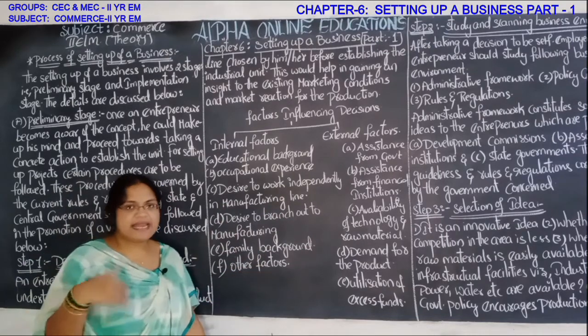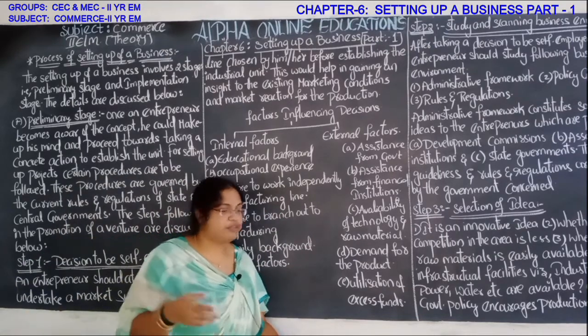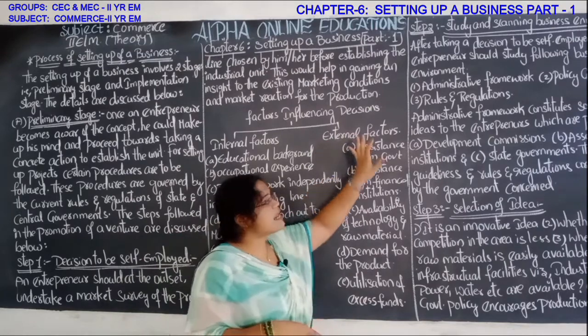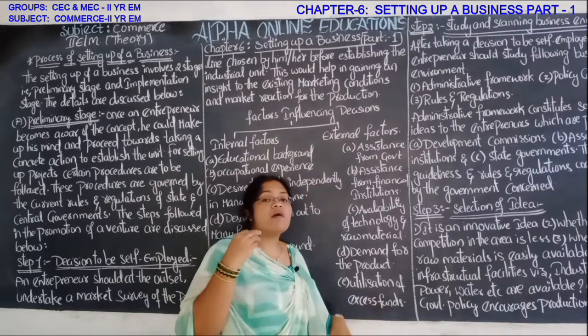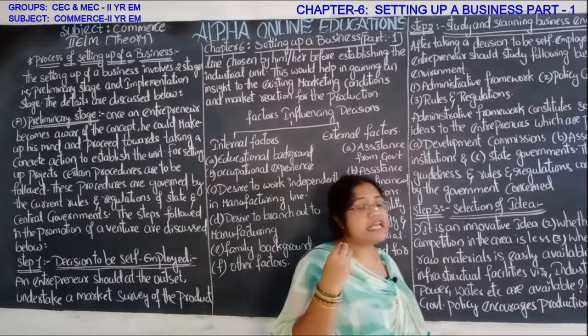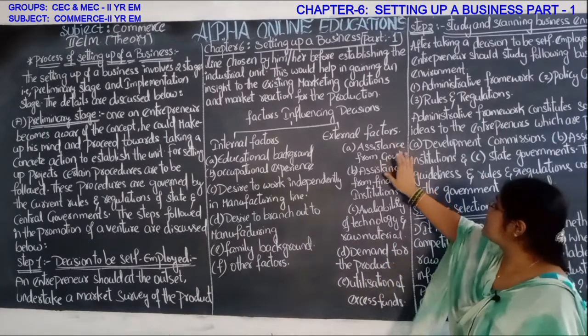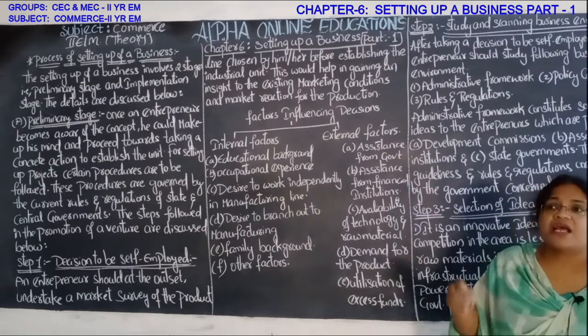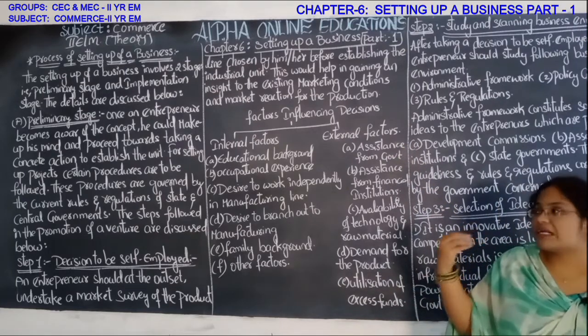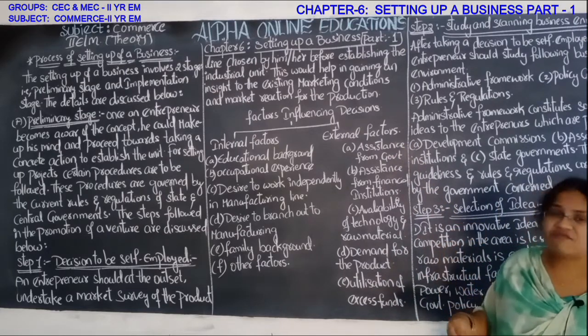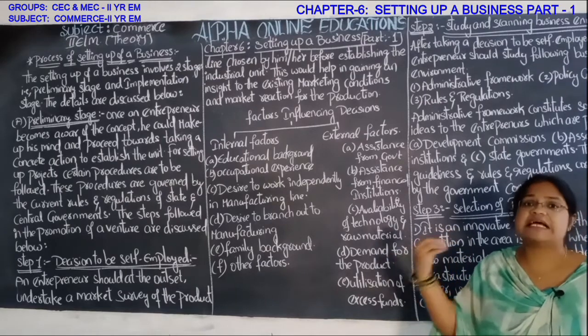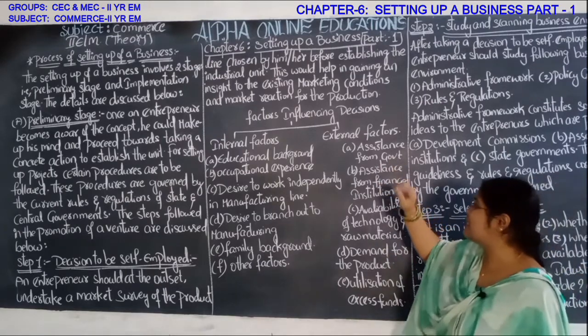Other factors, any other factors which are related with that. Okay, external factors. Let us see now how the external factors influence while taking the decisions. Okay, assistance from the government. Whatever the information, whatever the facilities the government provides, that are considered.